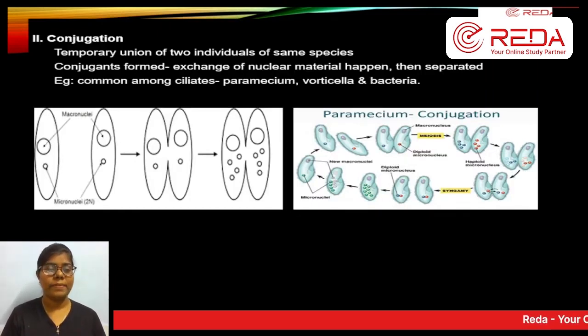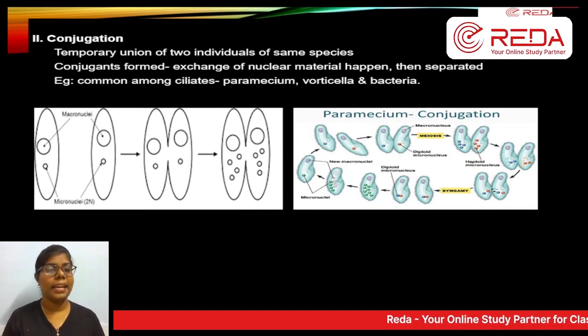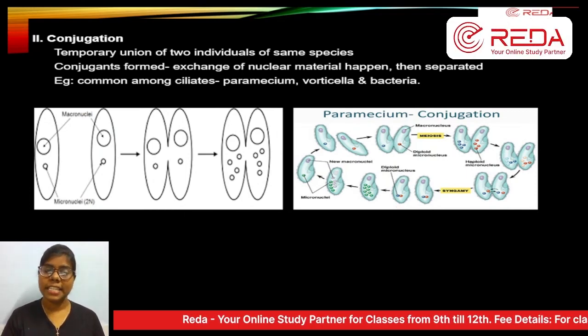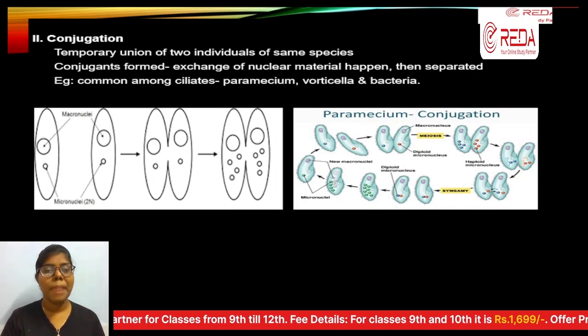So far we have seen syngamy and its types. Okay, syngamy la enna type nu paathom. Two types of sexual reproduction we saw: syngamy and conjugation. Out of these, we have seen only syngamy so far. Next is conjugation. Conjugation means combining.